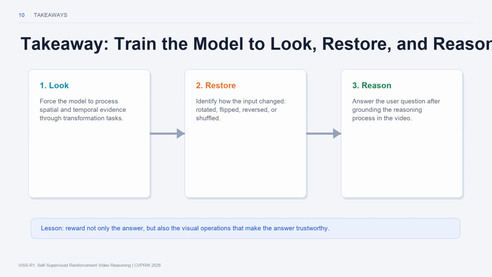That gives us a useful lesson for multimodal reinforcement learning. Do not only reward whether the final answer is correct, also design auxiliary tasks that force the model to use the information we care about. For future video agents, this may be more important than simply asking for longer textual reasoning. A model that reasons well about video should not just sound thoughtful. It should be trained to look, restore, and then reason.